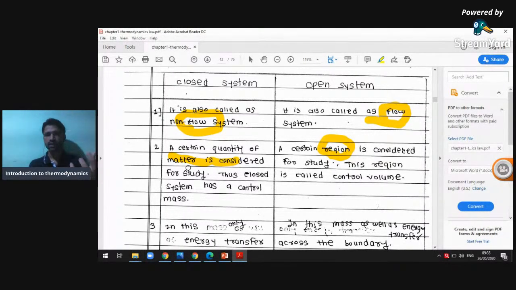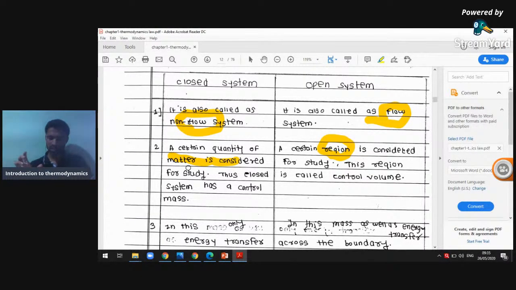But in the case of an open system, for example a gas turbine, water heating system, or nozzle, whatever region we design decides the output of the system.